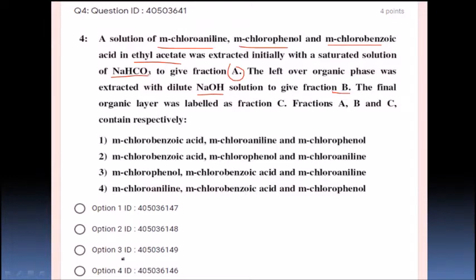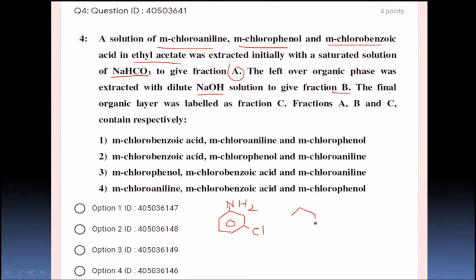So what are the compounds? Let us draw the structures. If you know the structures, it is very easy to answer this question. So the first compound is metachloroaniline. Chloro is constant in all three compounds. Meta means ortho, meta, with aniline, right? So metachloroaniline is one compound. Yes, it is nice. Then metachlorophenol.